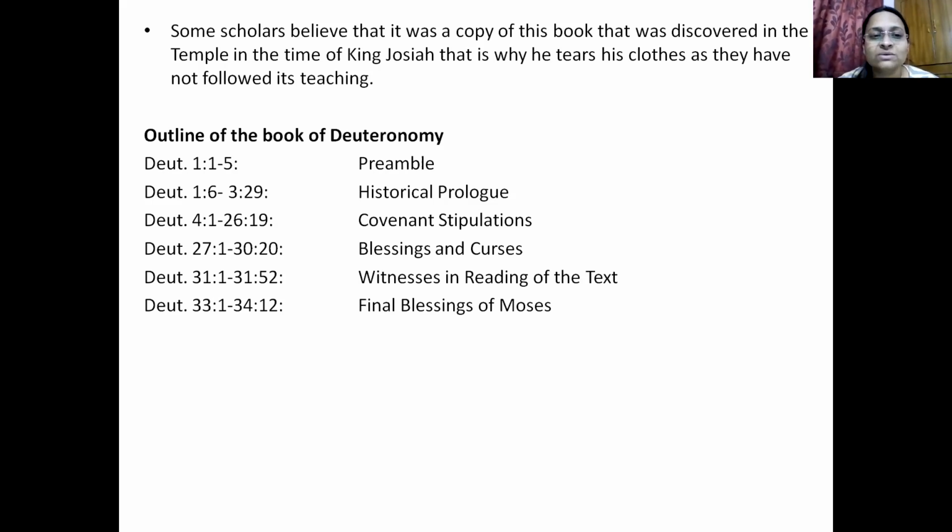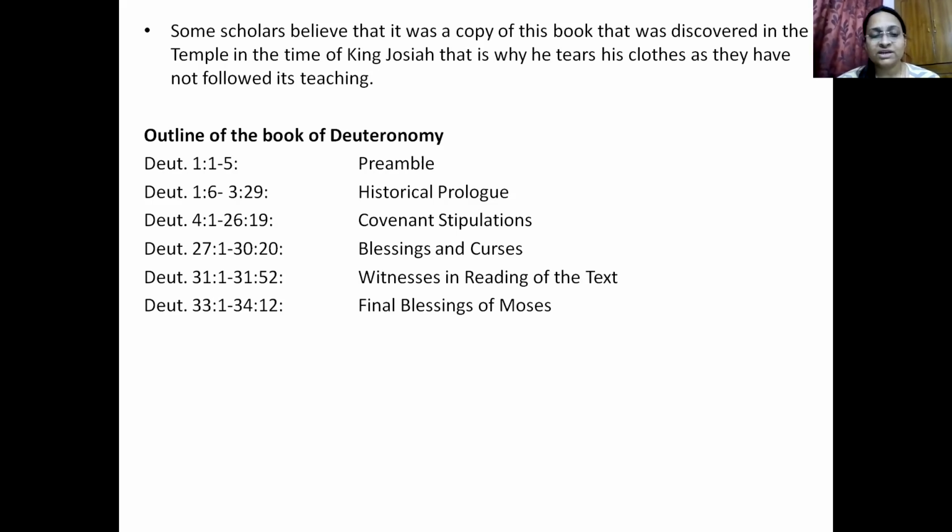So towards the end, let's look at the outline of the book of Deuteronomy. Chapter 1, verse 1 to 5, there is a preamble. Then chapter 1, verse 6 to chapter 3, verse 29, is the historical prologue. Then chapter 4, verse 1 to chapter 26, verse 19, covenant stipulations. Chapter 27, verse 1 to chapter 30, verse 20, blessings and curses, which is a very important portion.